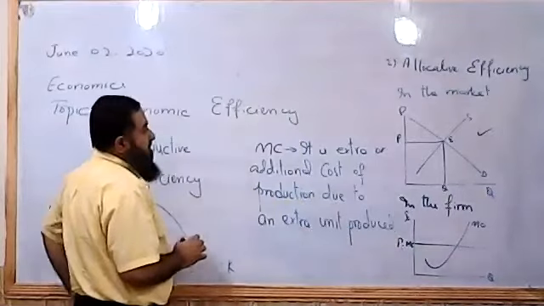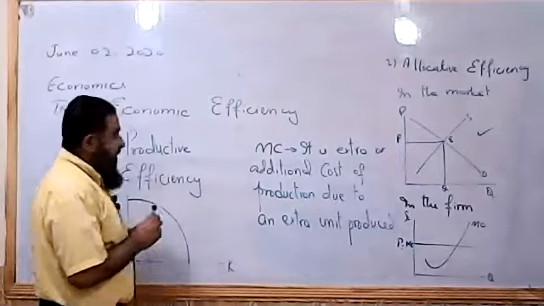So marginal cost is that, suppose we say, I am raising this side,